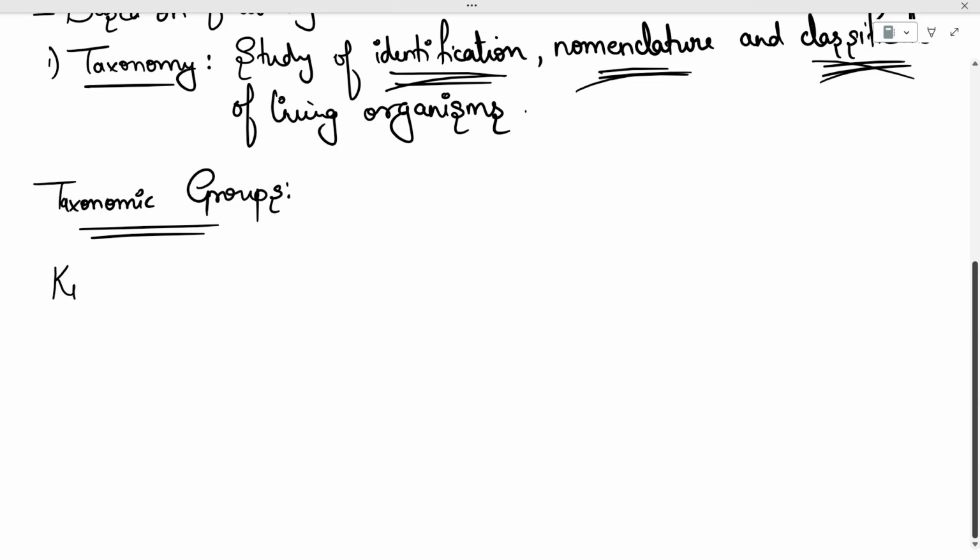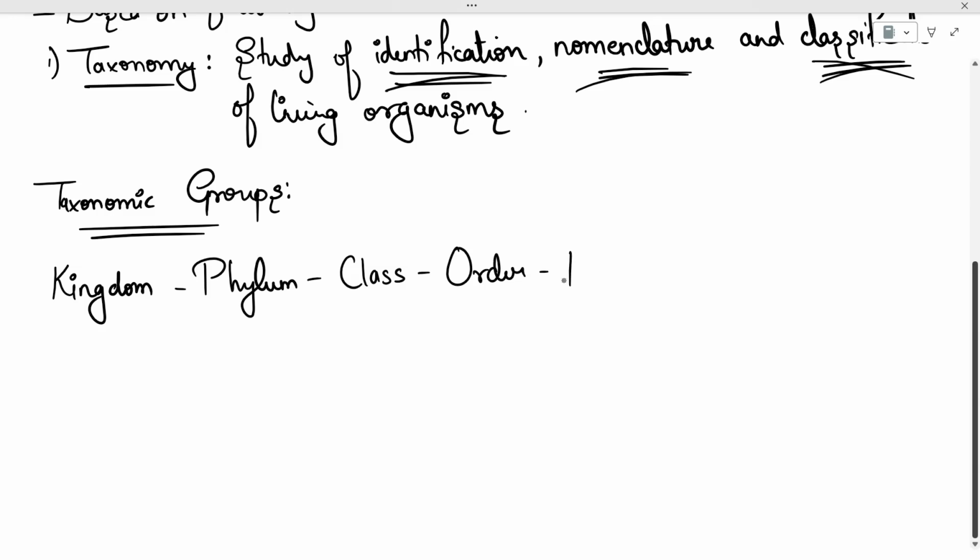The taxonomic groups are: we assign the organism a kingdom, then a phylum, then a class, then an order, then a family, then a genus, and then a particular species.